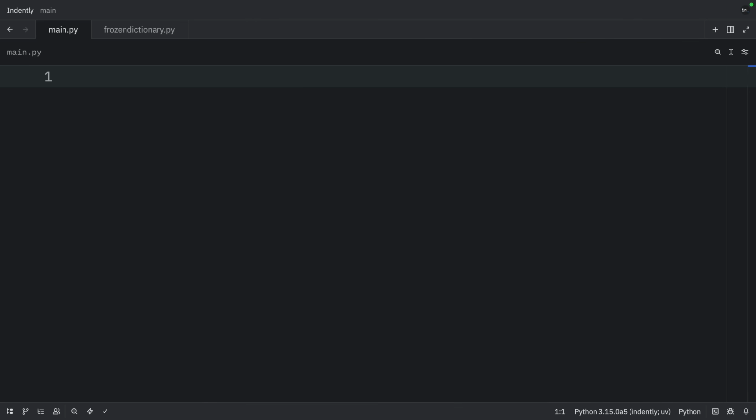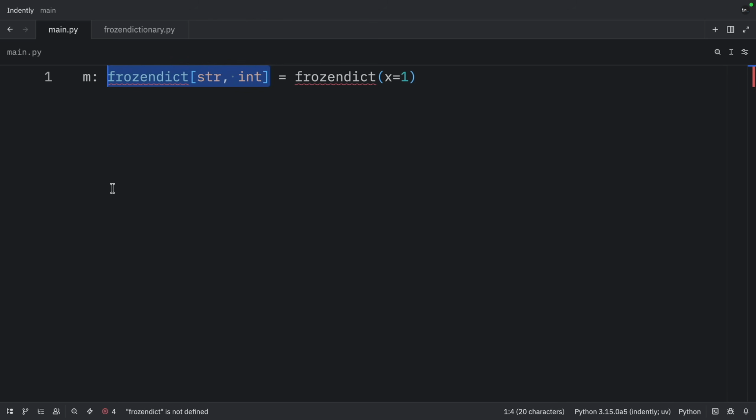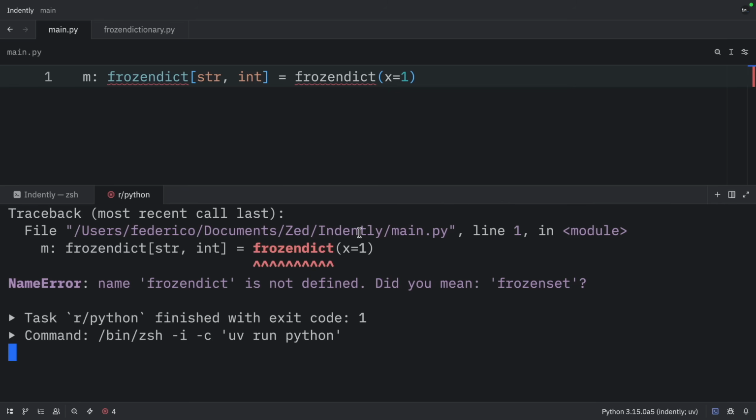Also, if you're like me and love typing because you enjoy the benefits of type safety, then you'll be relieved to hear that typing an FD is super straightforward. In this example, we're using this type annotation, which will tell Python that this is an FD that contains keys of type string and values of type integer. And right now I'm getting a lot of syntax highlighting because this syntax is not available yet as of Python 3.15 Alpha 5. If I try to run it, I'm going to get a name error, because it has no idea what I'm talking about.